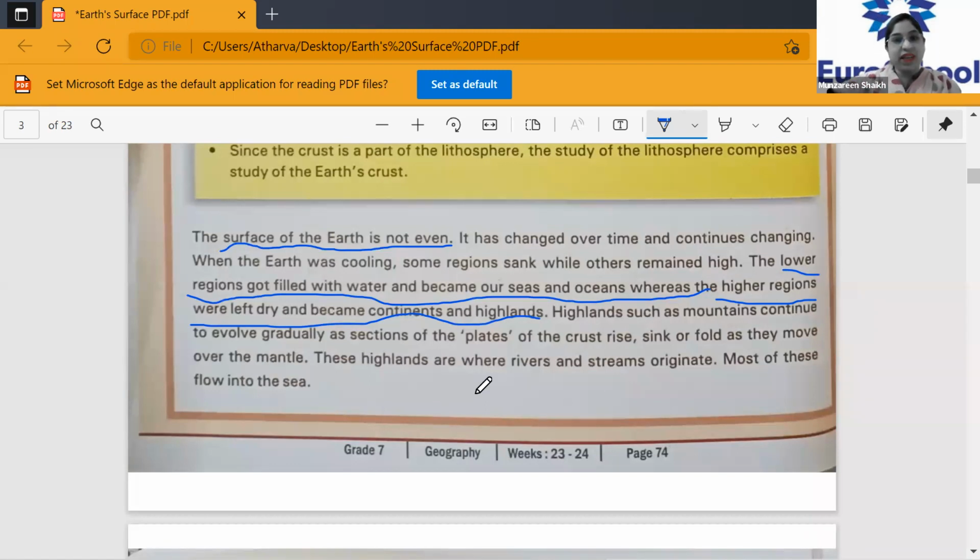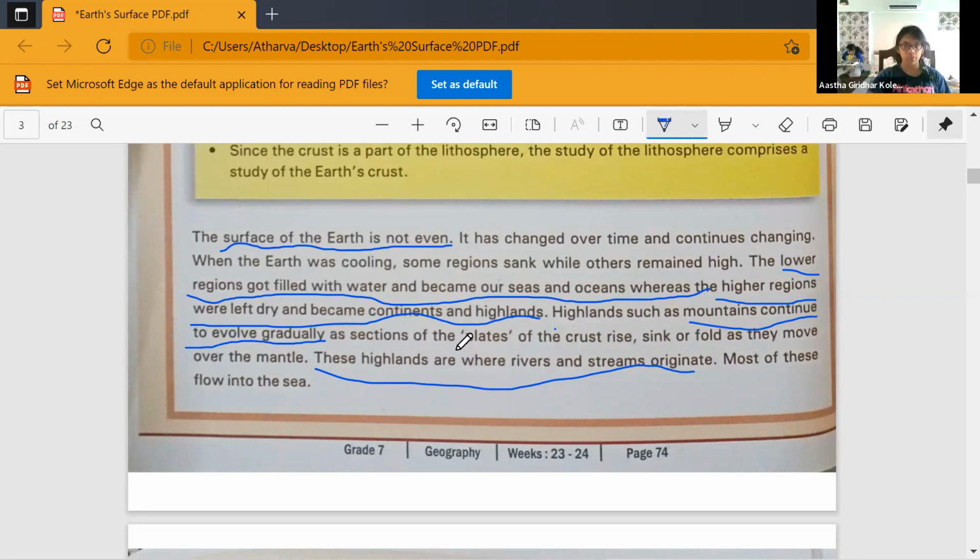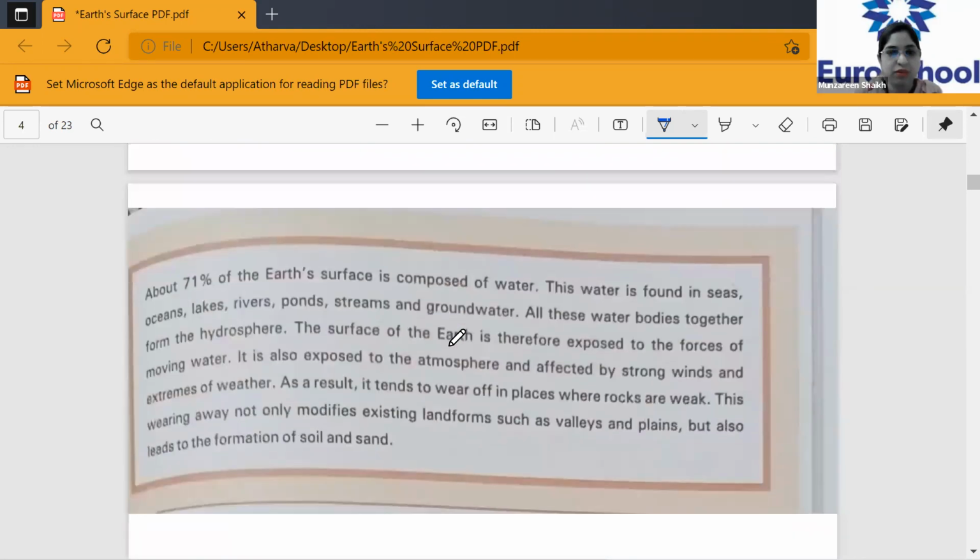So there was a change, and there's still a change among what? Among the mountains and among the rivers and the streams. Please underline this. These highlands are where rivers and streams originate, and also underline they continue to evolve. They continue to evolve gradually because of what? Because of the sections of the plates of the earth's crust, right? Clear, children? Yes, ma'am. All right, let's go further.